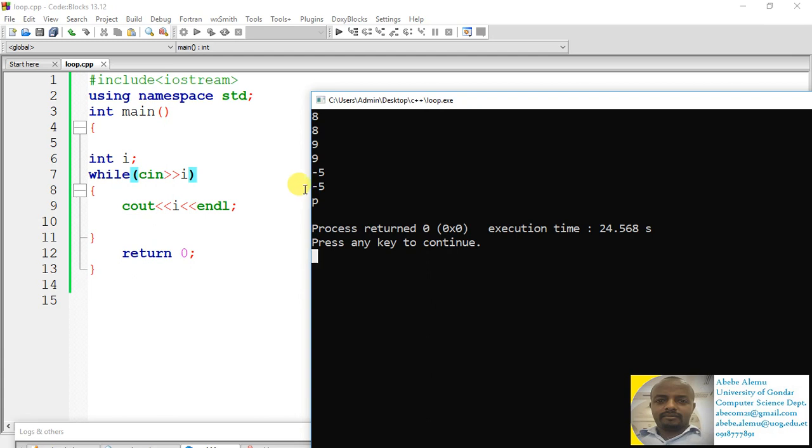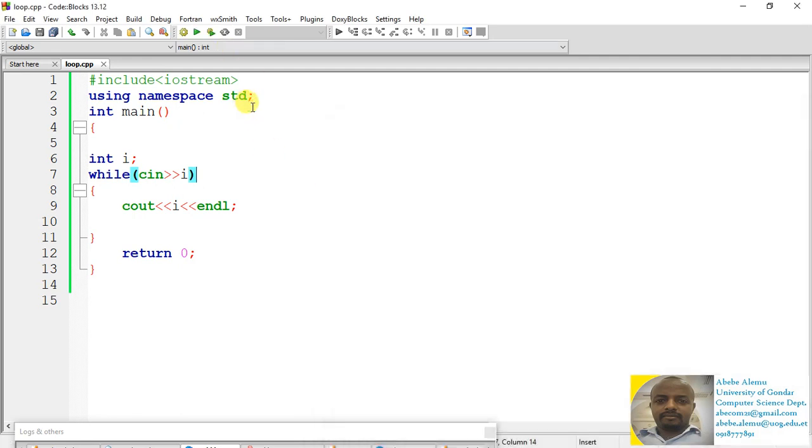So this program will continue as long as the user inputs an integer number, and it will stop if the user enters a value different from an integer. We don't know when that will happen, so in that kind of scenario the while loop is recommended.